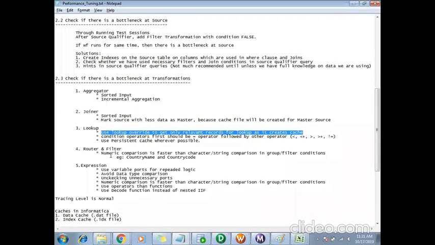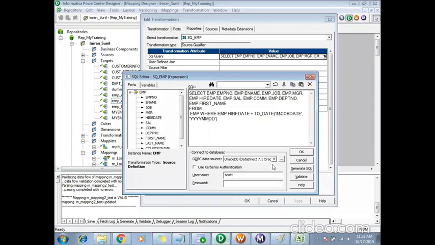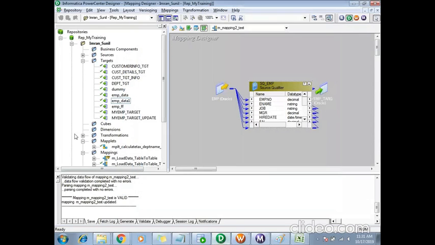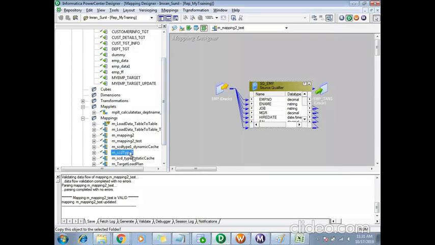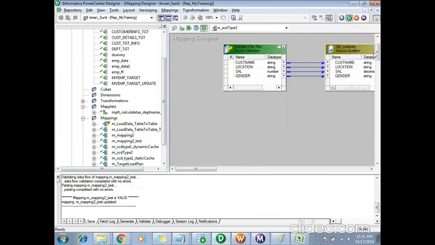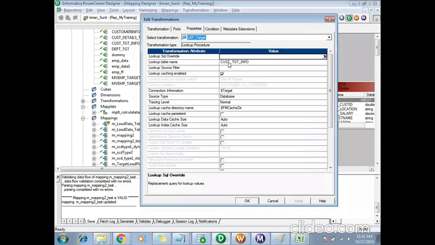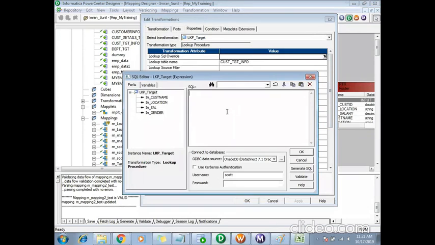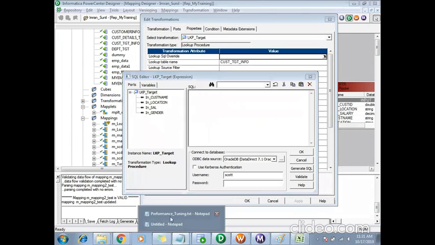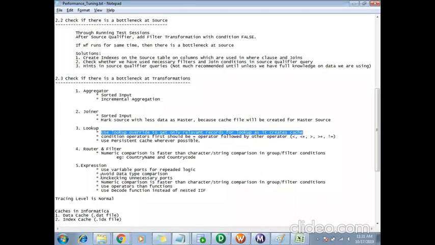So in my lookup transformation, in the properties, in the lookup SQL override, I can get only the relevant records. I can use where conditions and filter out the unwanted records here, so that it won't create the cache for those unwanted records. That will save the time for creating the cache, hence it will improve the performance.